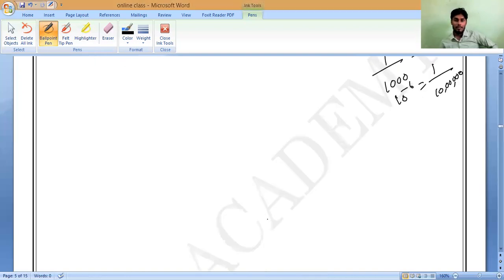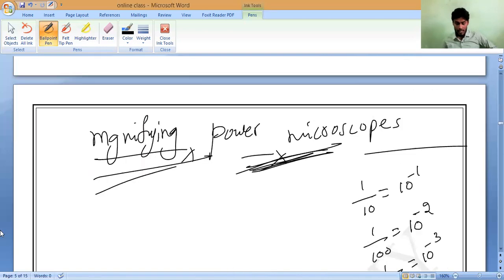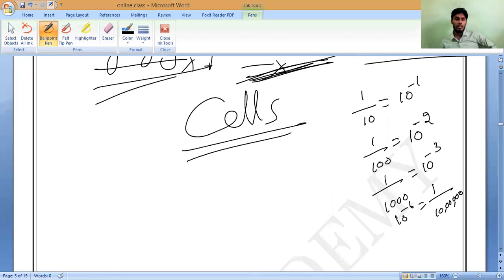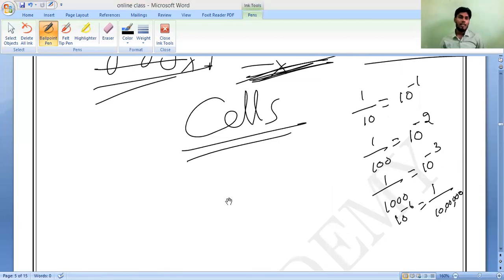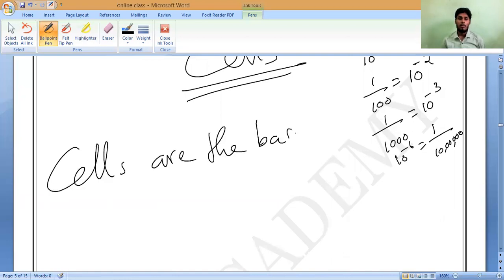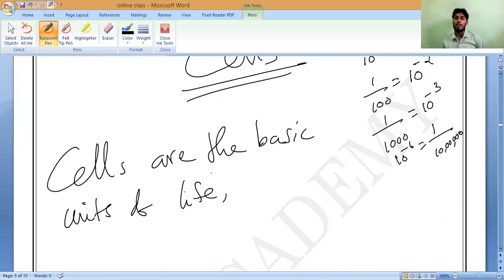Please keep a heading: Cell. Now let us discuss what this cell is. What is the meaning of cell? Cells are the basic unit of life. They are also called the building blocks of life. Or else I can say they are the origin of life. Correct or not?